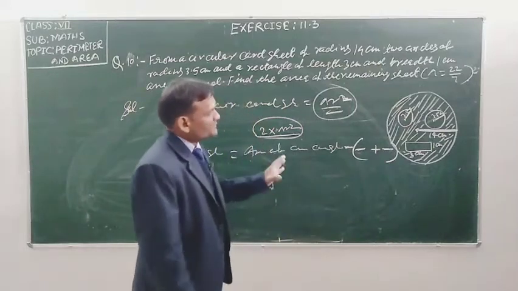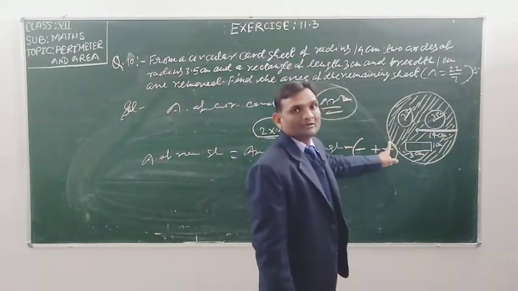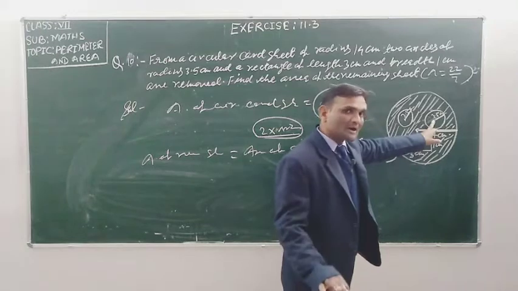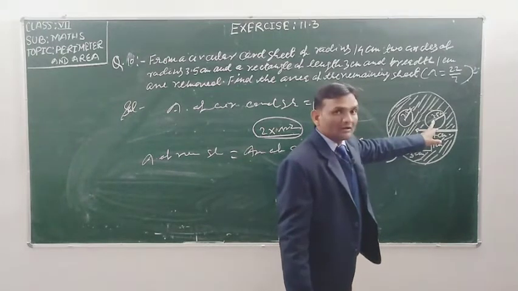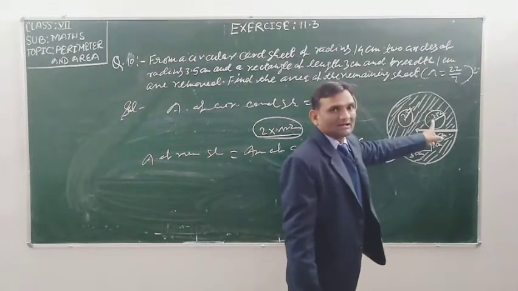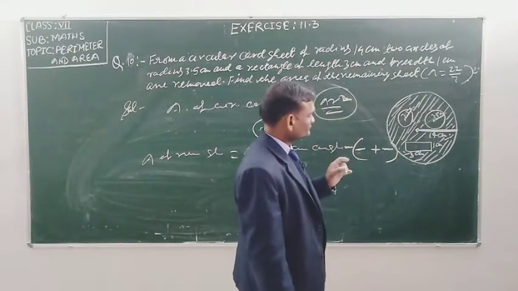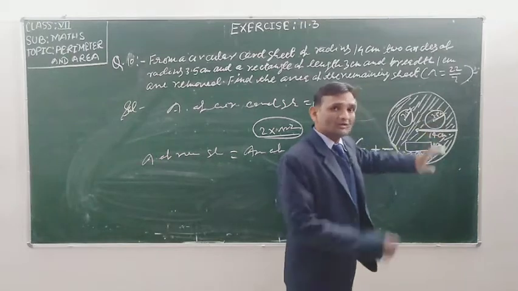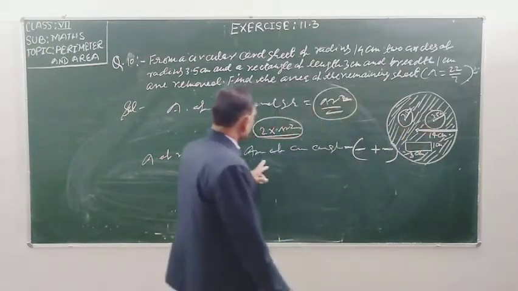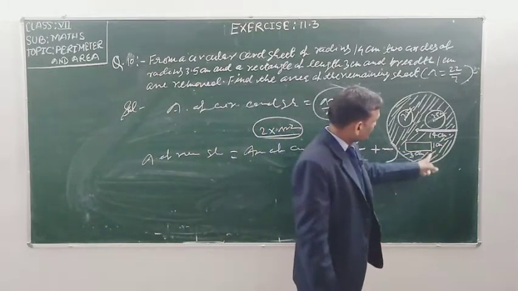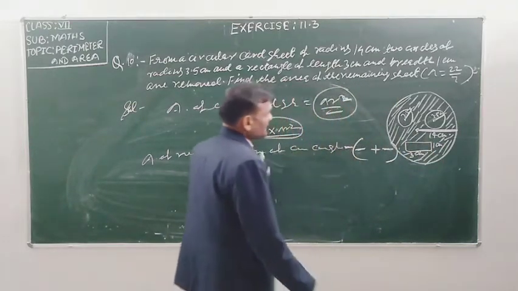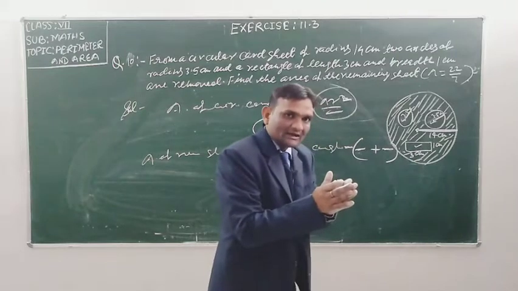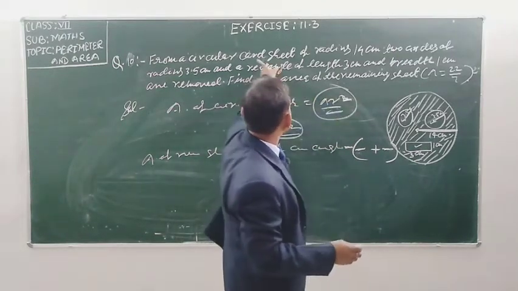Nothing else to do. First you have to find the area of this big circle, the circular card sheet. After this you will find the area of this circle, same formula pi r square. And you have two circles, so you have to multiply by 2 the area of one circle. Then you will be able to find the area of two circles. And in the third step, you have to find out the area of the rectangle. Then firstly you will add this area and this area, and at last subtract from the area of the circular card sheet.